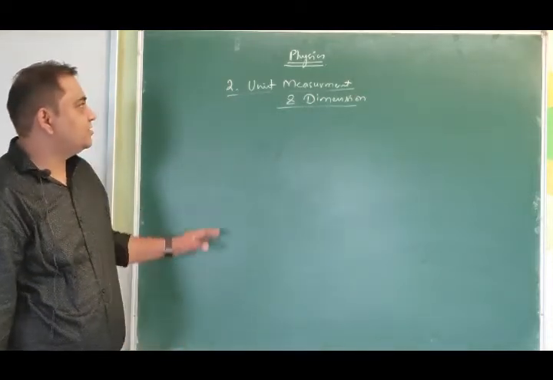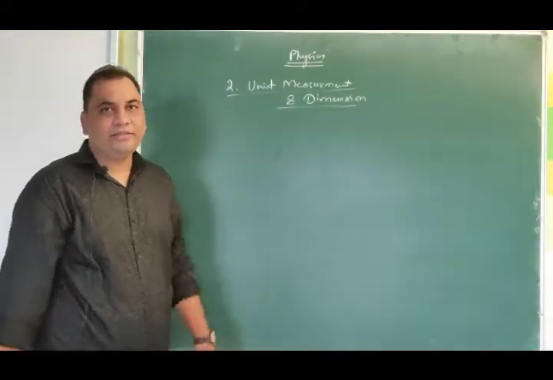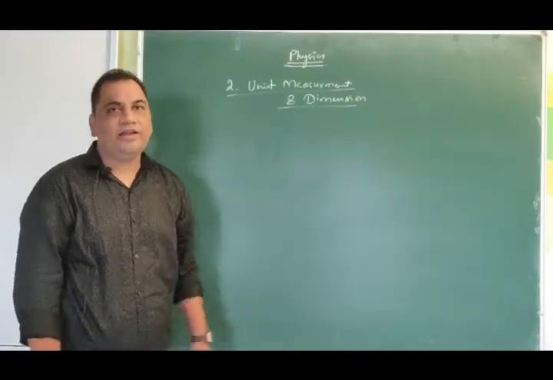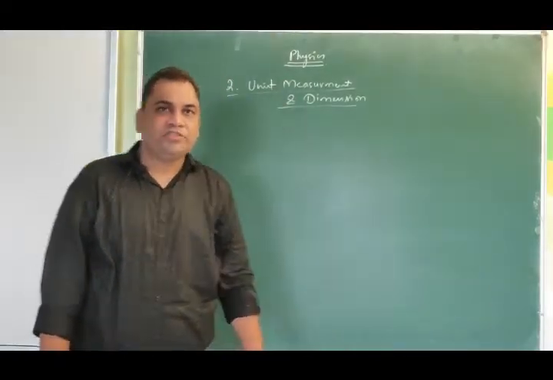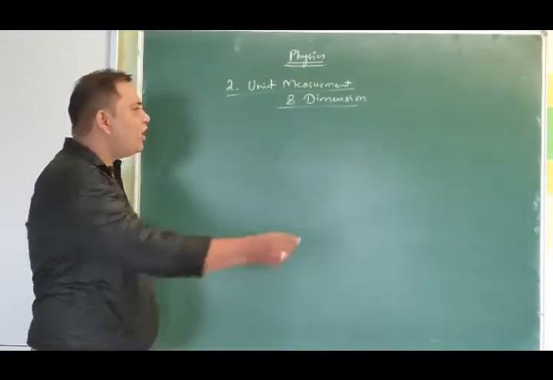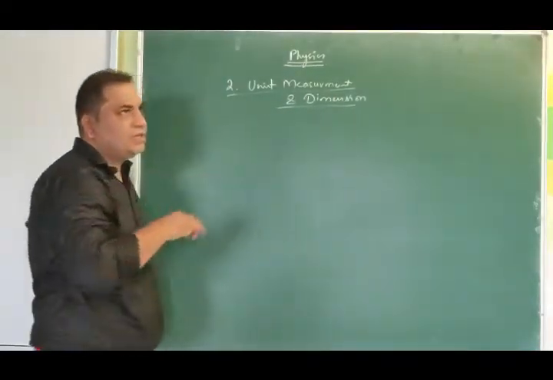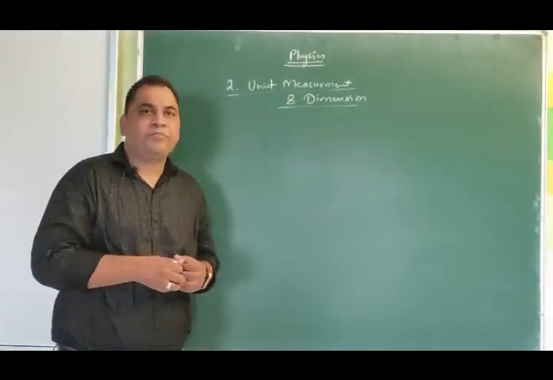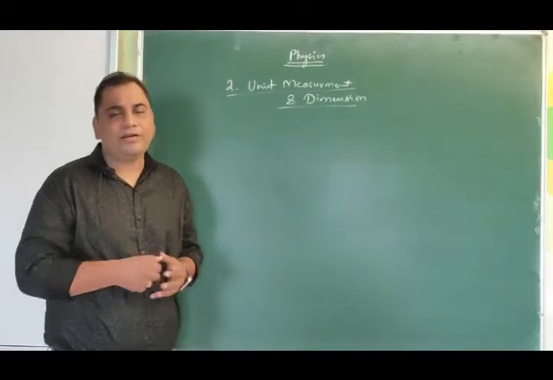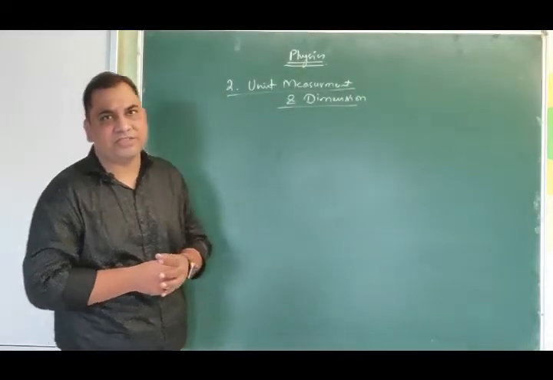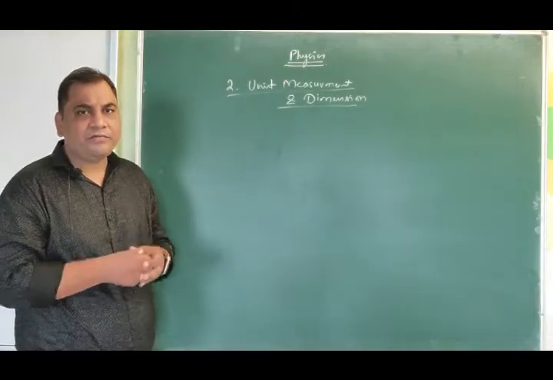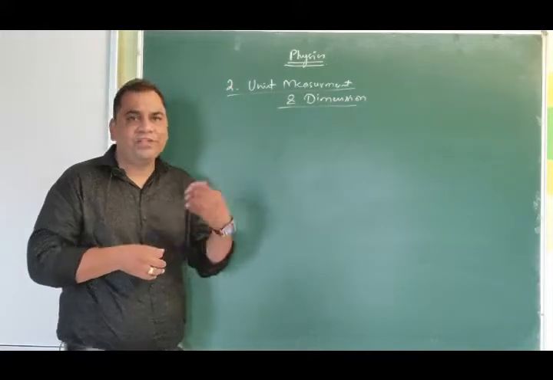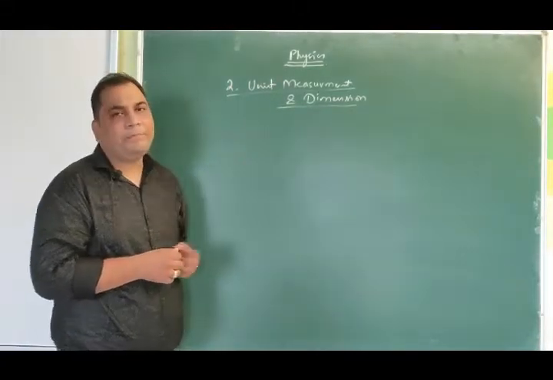Hello students, we are going to start with this second chapter in our physics, that is unit, measurement and dimension. Now see, whenever you are talking about physics, physics deals with a variety of experiments, and in experiments you require different kinds of measurements, and for those measurements we have to define predefined units. With the help of them we can make our measurements.